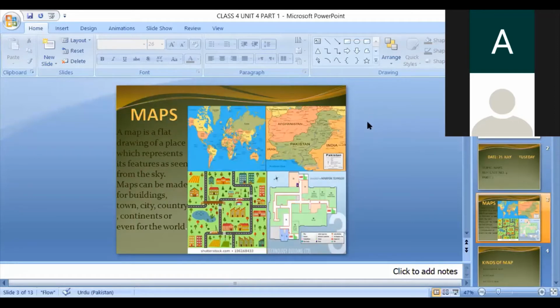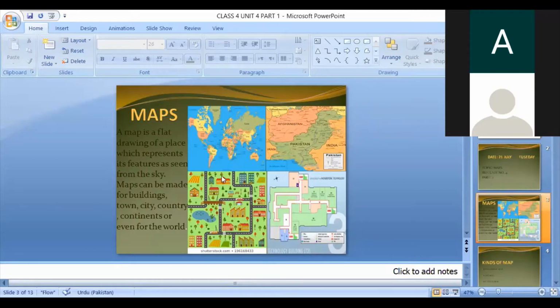Okay, what is or what are maps? First I will give you the definition of maps. A map is a flat drawing of a place which represents its features as seen from the sky. We all know about maps. We have seen the map of Pakistan, map of the world, map of some buildings, map of the city. But the question is, what is a map? A map is a flat drawing of a place, an outline of a place which represents its features seen from the sky. This is the proper definition of the map.